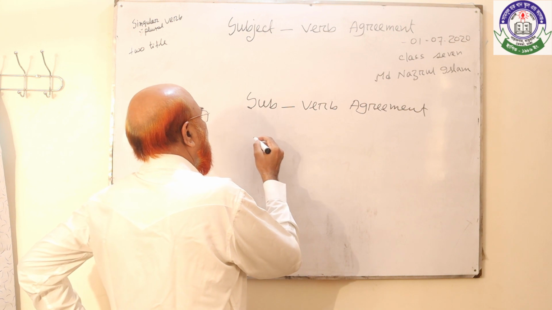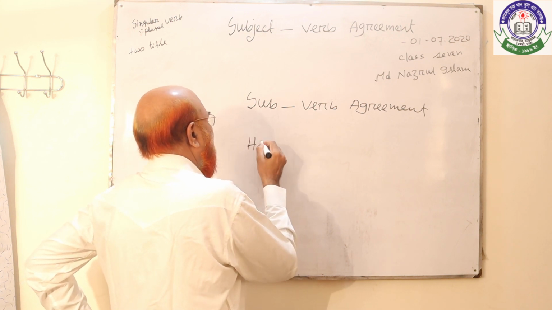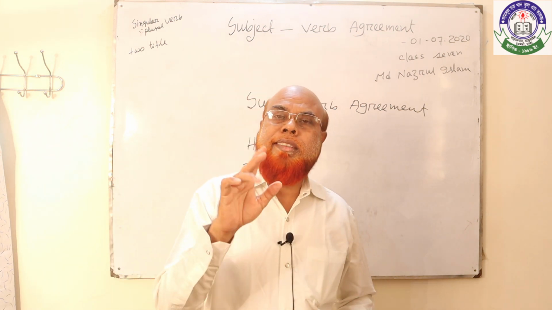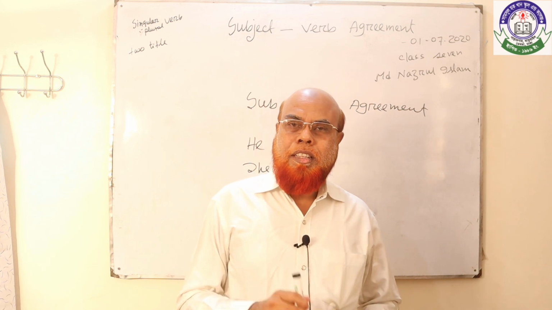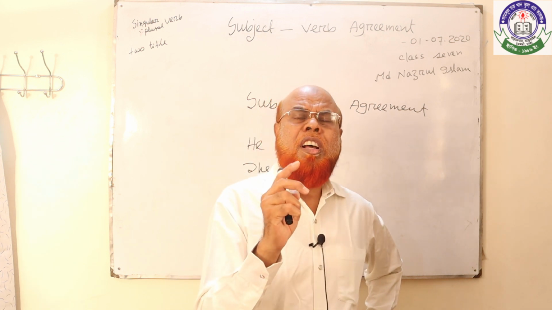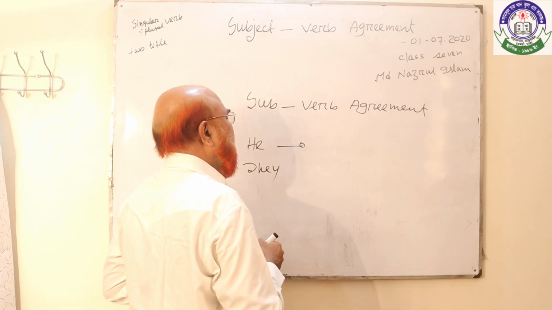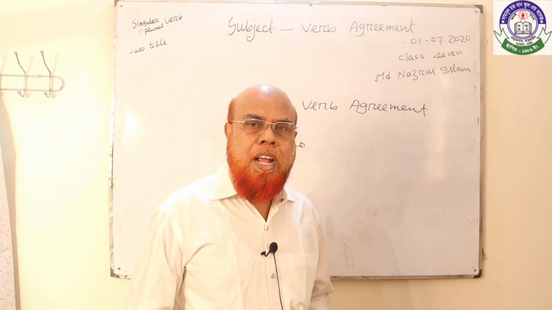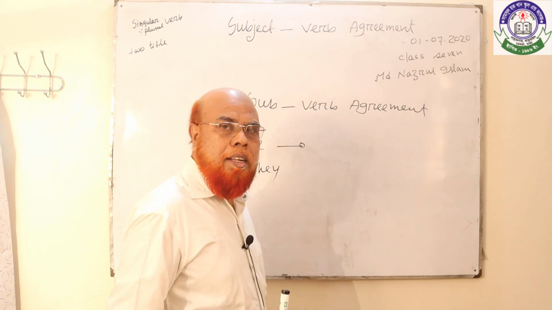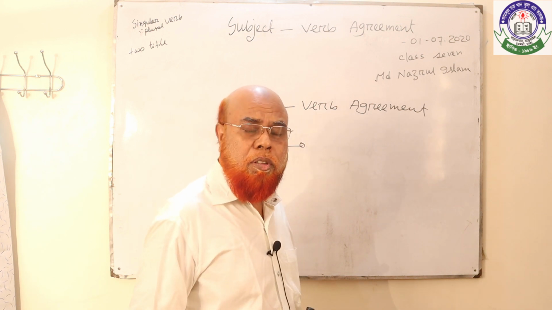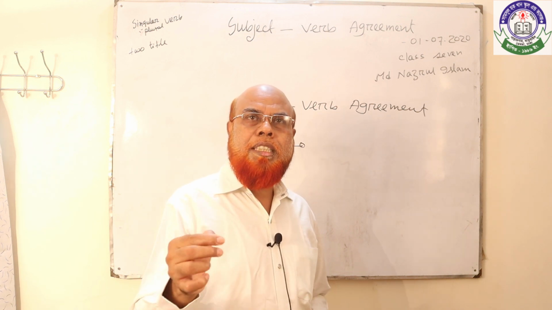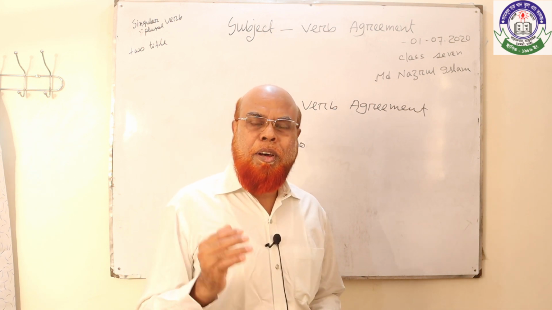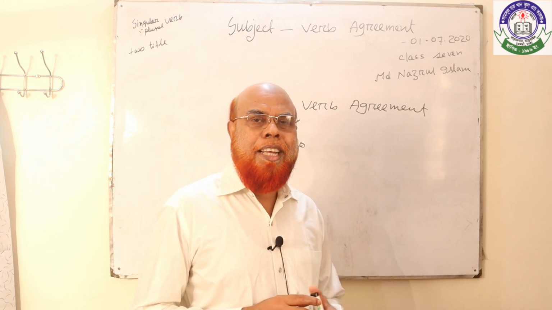Students, first of all we should know what is a singular verb and what is a plural verb. The verb which is fixed according to the subject he is a singular verb, and the verb which is fixed according to the subject they is called a plural verb. I repeat, the verb fixed as per the subject he is singular, and the verb fixed as per the subject they is plural.